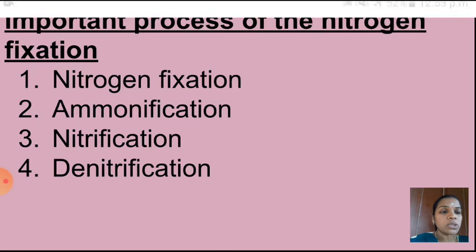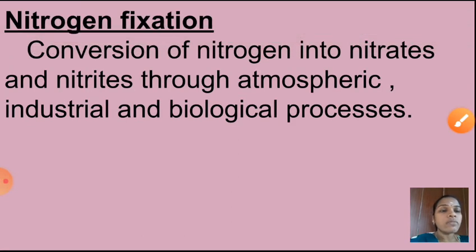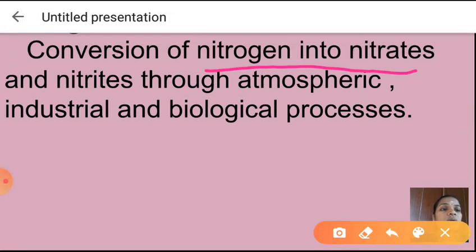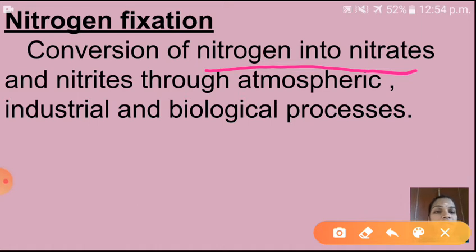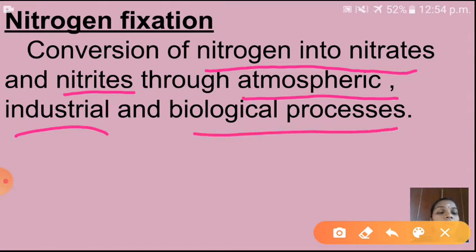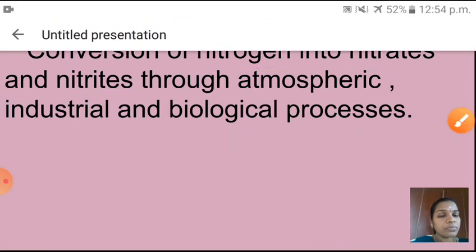Nitrogen fixation, you already know. It is the conversion of nitrogen into nitrates and nitrites with the help of microorganisms. There are 3 types of nitrogen fixation: atmospheric nitrogen fixation, industrial nitrogen fixation and biological nitrogen fixation. So children, what is meant by nitrogen fixation? Conversion of nitrogen into nitrates and nitrites through atmospheric, industrial and biological processes.